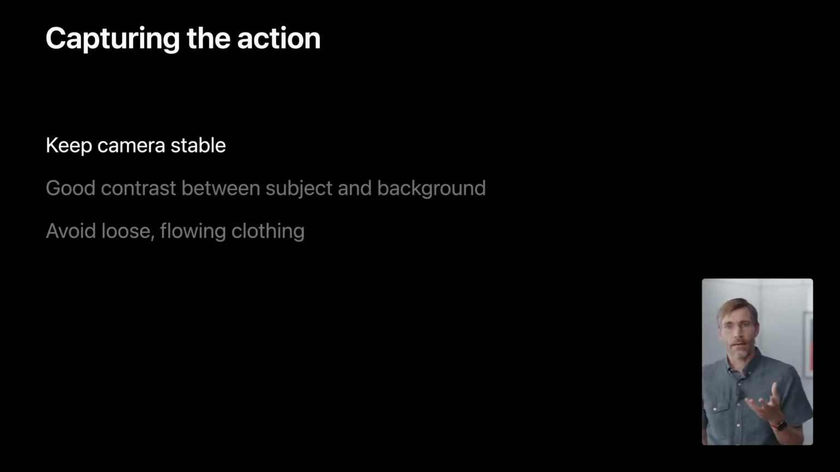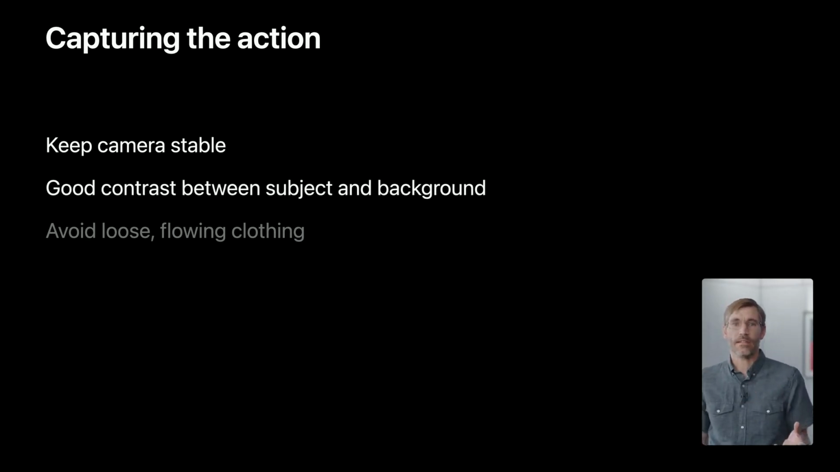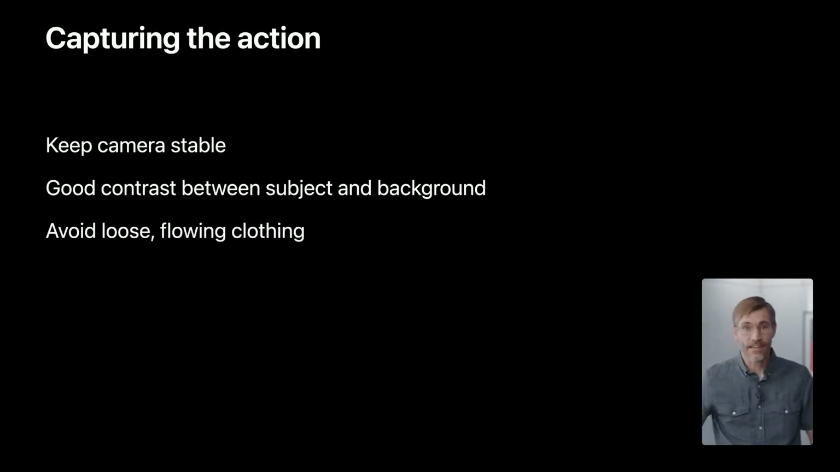Let's consider how to capture great videos for the action classifier. Any motion from the camera person might be interpreted as the subject moving around. So let's keep the camera stable using a tripod or resting it somewhere solid. The pose detector needs to clearly see the parts of the body. So if your outfit blends into the background, it won't work as well, and flowing clothing might conceal the movement you're trying to detect. Now you know how to take the best videos for your action classifier.